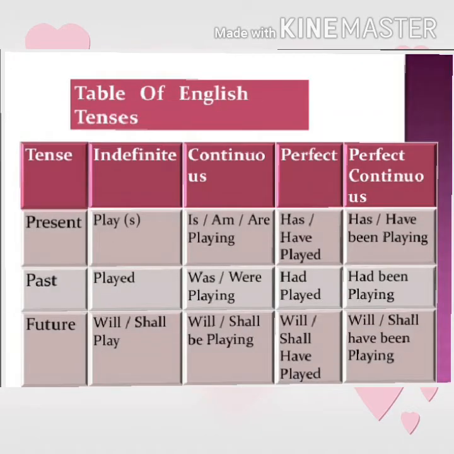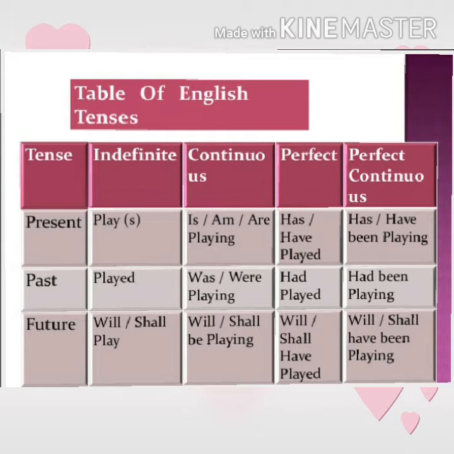Now try to understand the tenses through the table. Now we can say that here three tenses are there: present, past, and future. And their subtenses are there: indefinite, continuous, perfect, and perfect continuous. In present tense and its indefinite tense, we have to use only the first form of the main verb with s or es.